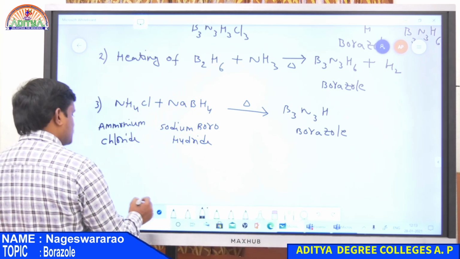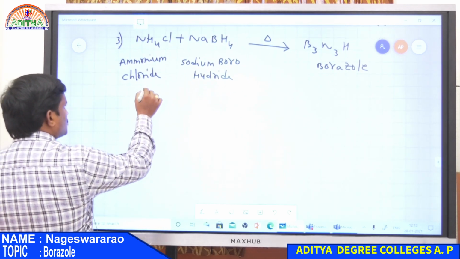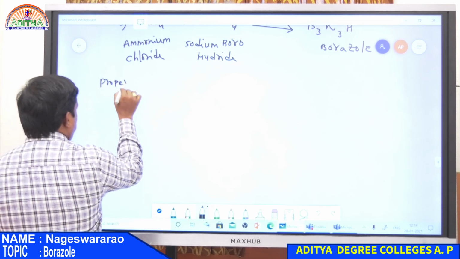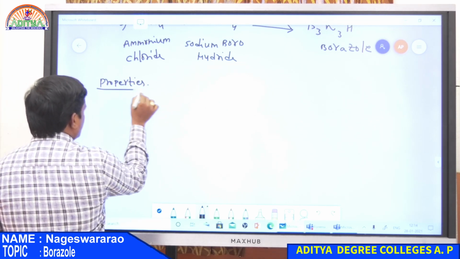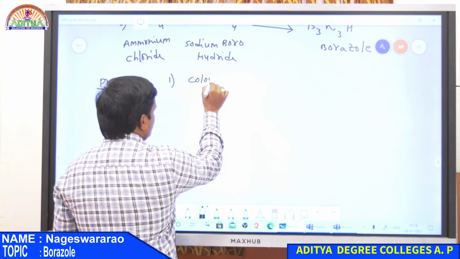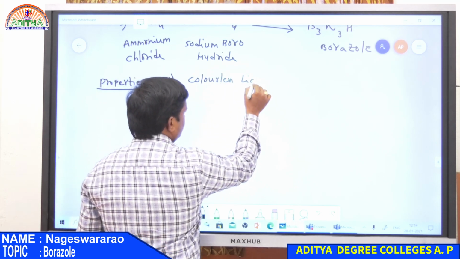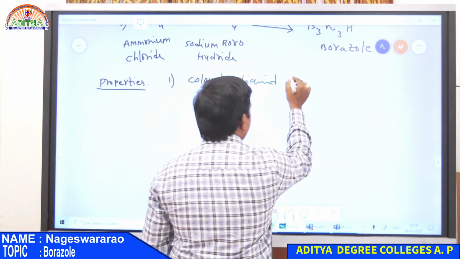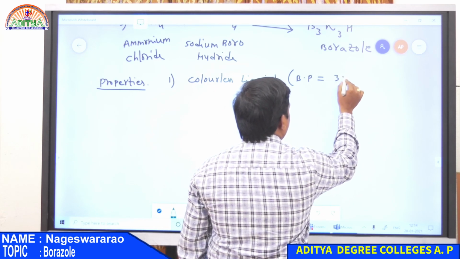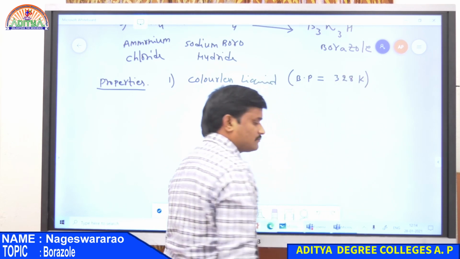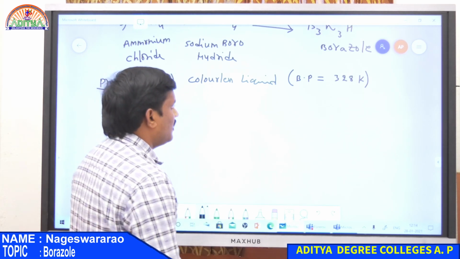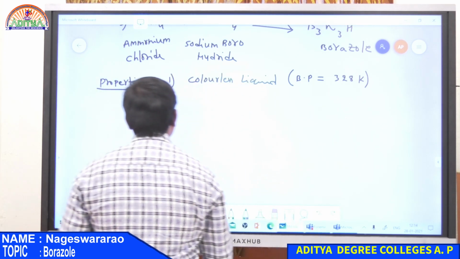Now properties. What are the properties of borazole? First property: borazole is a colorless liquid, and it also has a boiling point of nearly 328 Kelvin. So it is a colorless liquid with a boiling point of 328 Kelvin. And the second one,